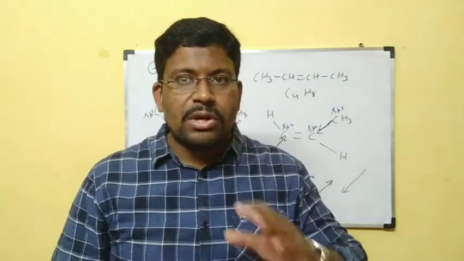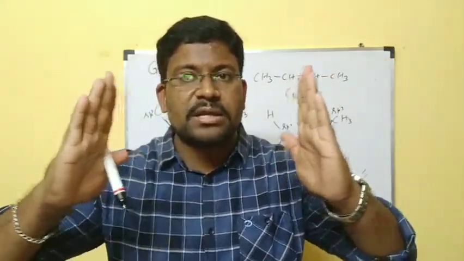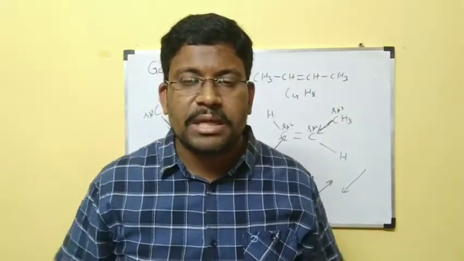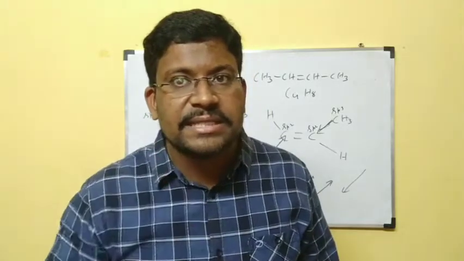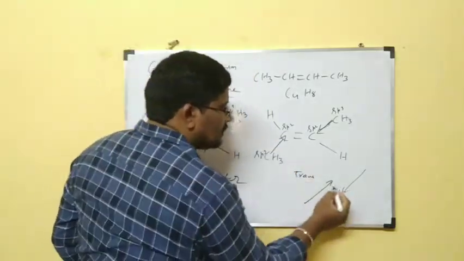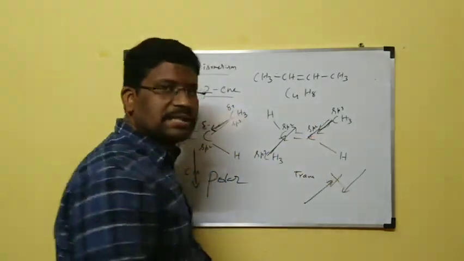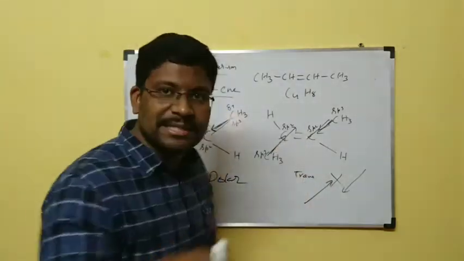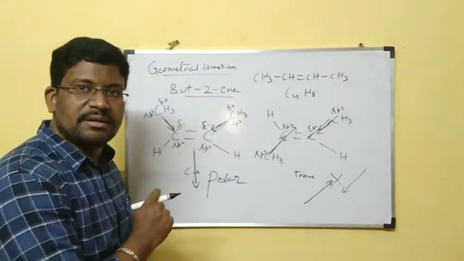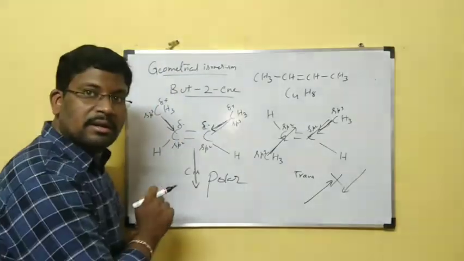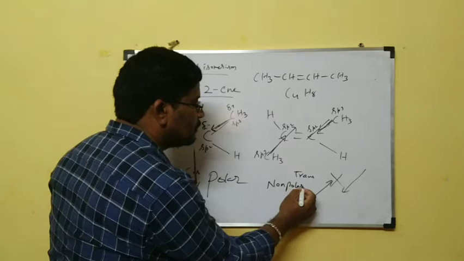Cancelled with each other. So two persons, one object. They are applying the same force on that object. That object cannot move because forces are coming in exactly opposite directions. That means forces are getting cancelled. Like this here also, this force and this force are getting cancelled, this force and this force are getting cancelled, in opposite directions. When they are cancelled, no charge is present. When it is not cancelled, charge is present. When charge is present, this is called polar. When charge is not present, this is called non-polar.